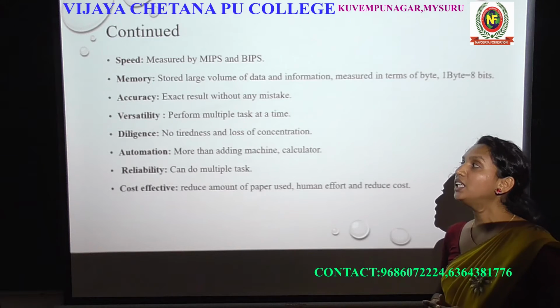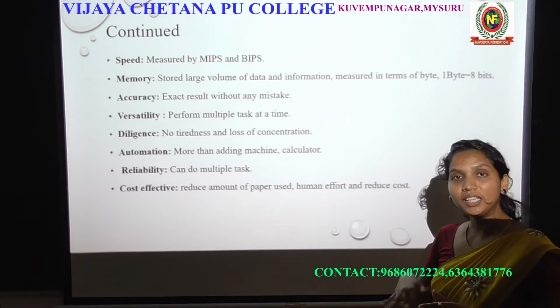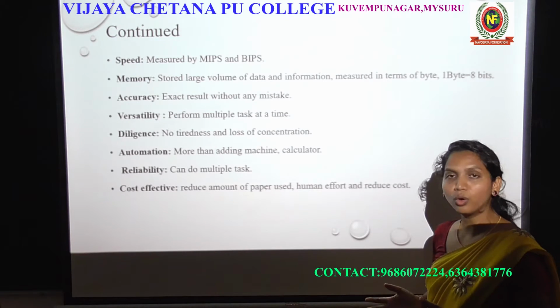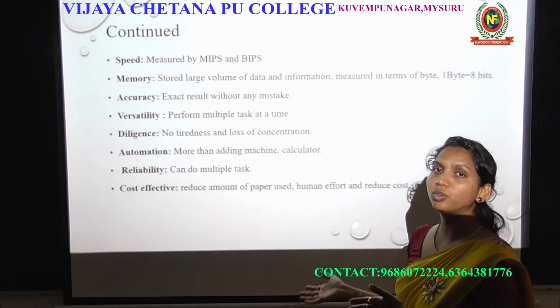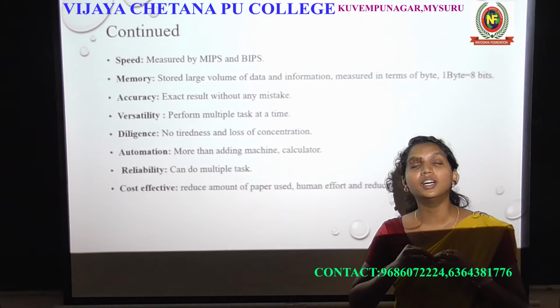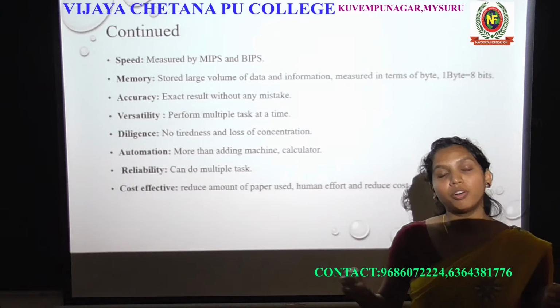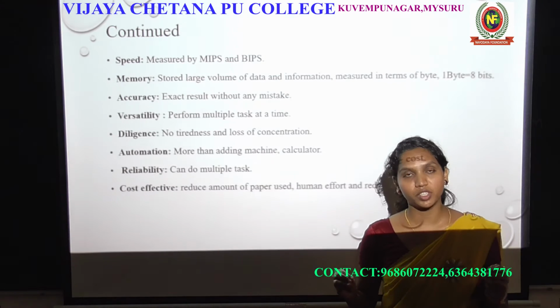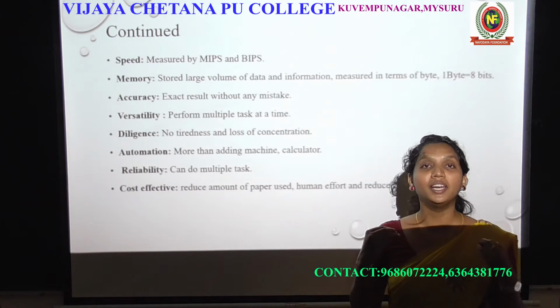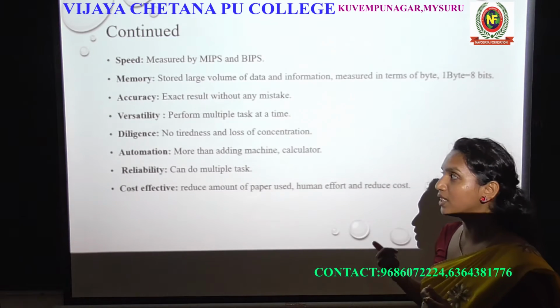The same thing, the computer has multi-talent. It is not going to just store the data, just recall the data, or just process the data. It will do almost all the tasks which we are giving as users. So that shows the multi-talent of the computer, that is versatility.